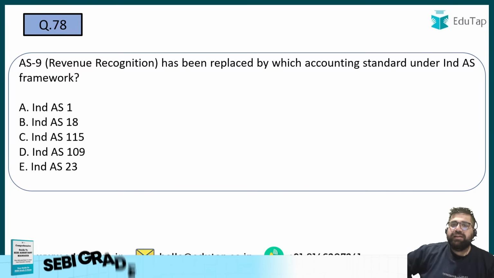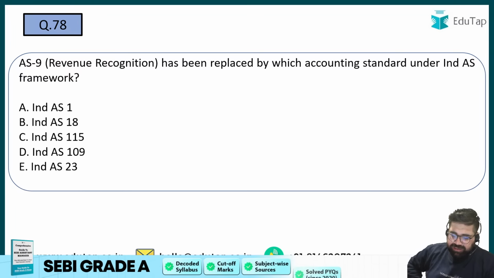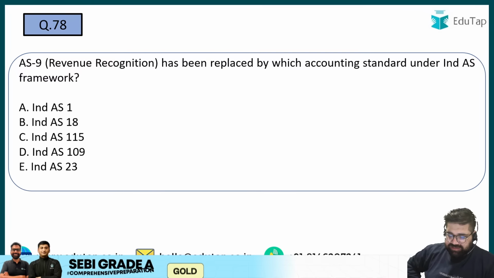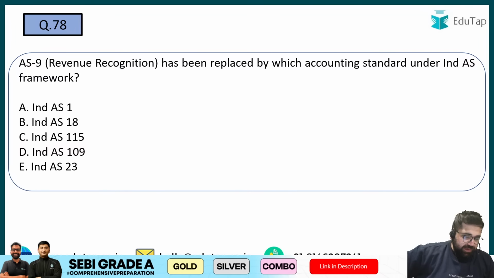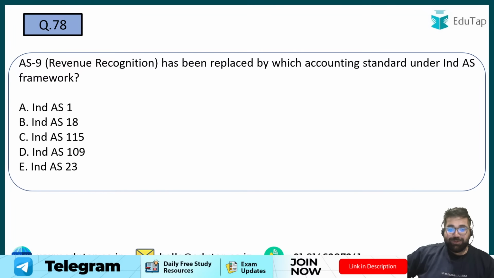AS9 revenue recognition has been replaced by which accounting standard? Please let me know the right answers. I can see many of you are going with AS23. Wow, surprisingly, only some students are giving the right answer. 78C, 78E. You are confusing me only.